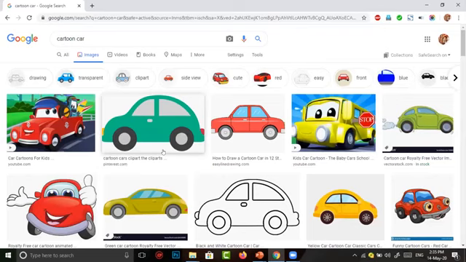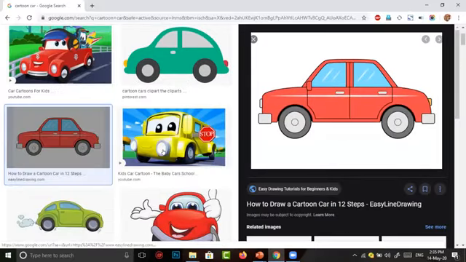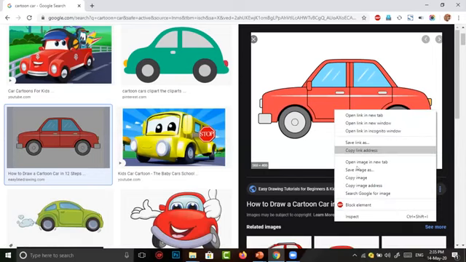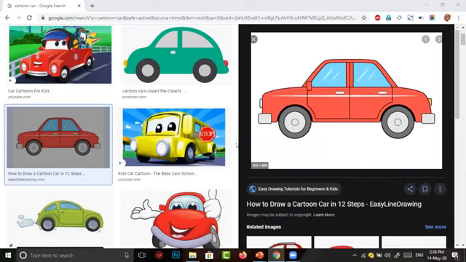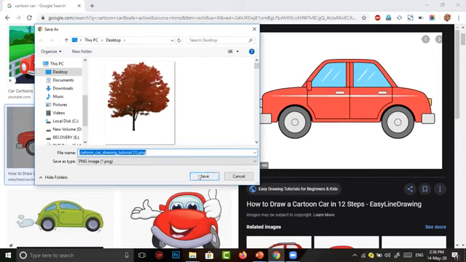I want to import this car into our presentation. I simply download this image. I downloaded this car and stored it on this PC, on my desktop.